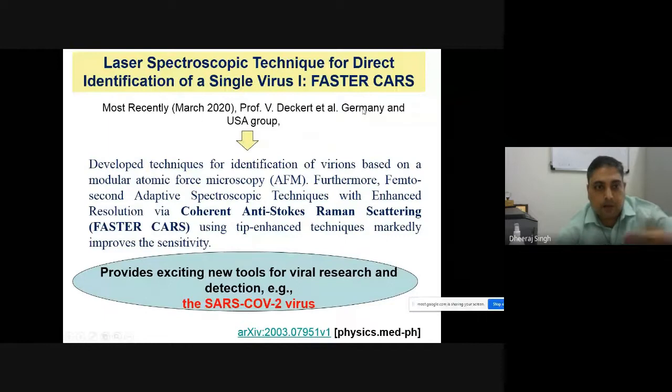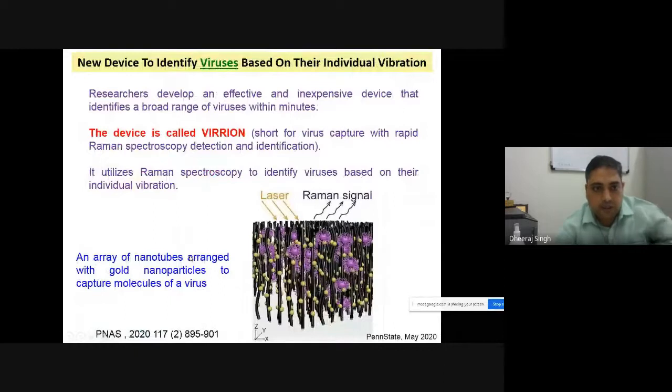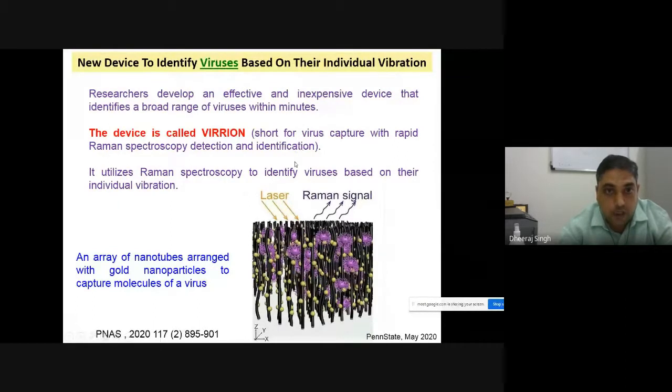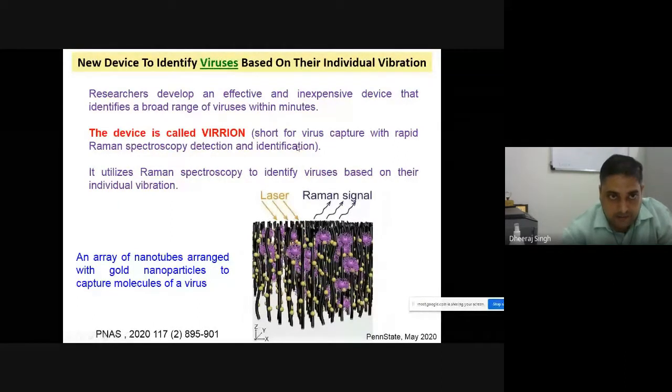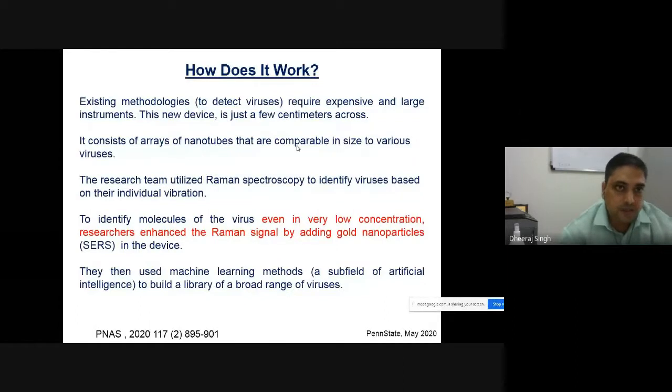So many people are working in this field. SARS-CoV techniques are generally explained on the basis of this technique, where the different parts of the glycoprotein, E protein, and D protein were identified in the Raman spectrum by different Raman signals. And very recently a paper was published in PNAS where a virion detection technique was developed on the basis of Raman spectroscopy to detect the coronavirus. And these are very portable techniques. It works on surface enhanced Raman scattering.